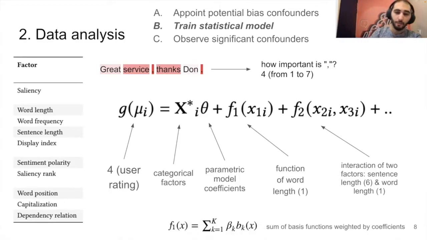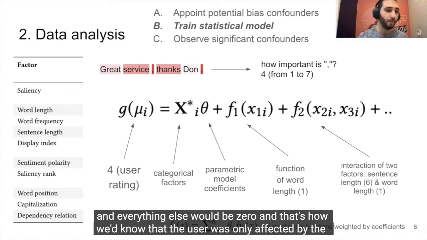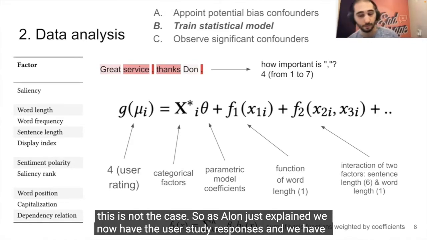Okay. If everything went perfectly, then the coefficient for the saliency factor would be non-zero, and everything else would be 0, and that's how we know that the user was only affected by the explanation when they understood the importance of the token. Okay, and of course we show that this is not the case.